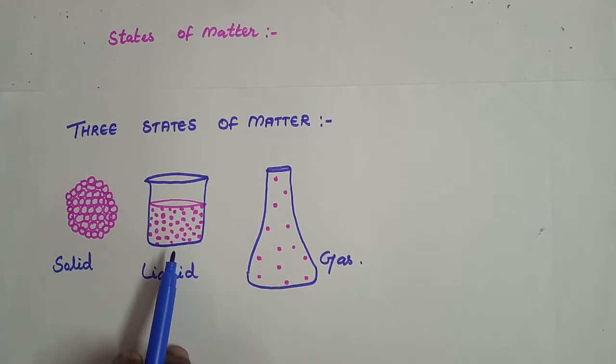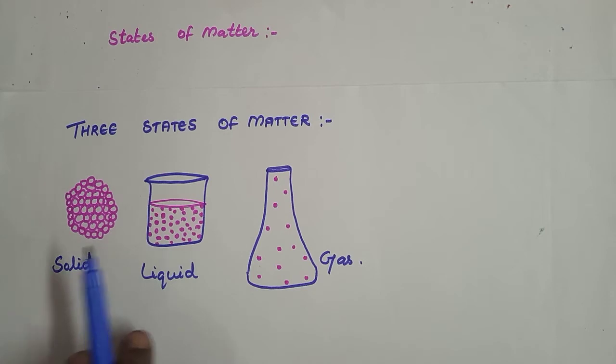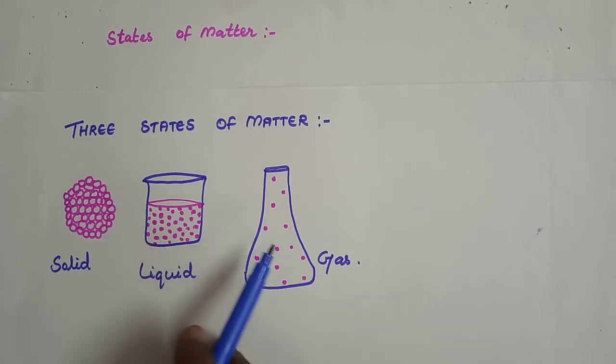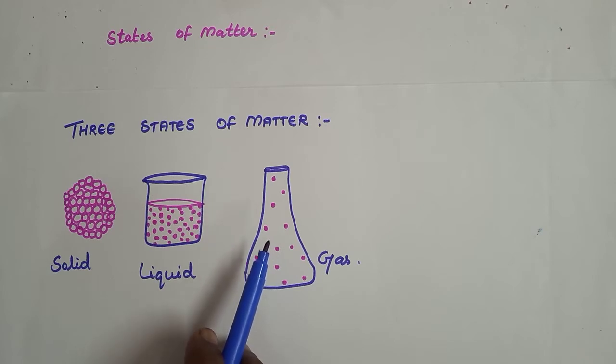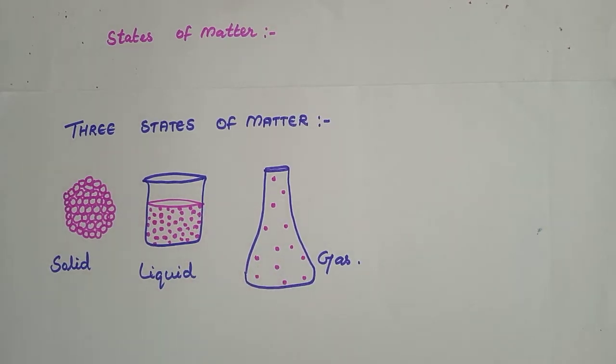In the liquid, these are comparatively more, while these spaces are the maximum in the gaseous state, where the particles are very loosely packed in space.